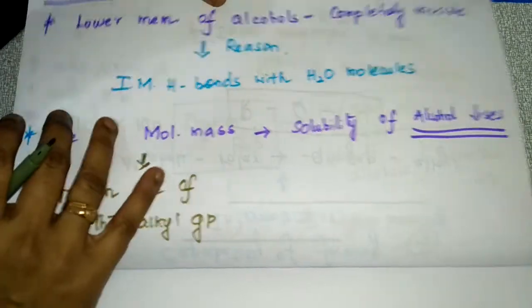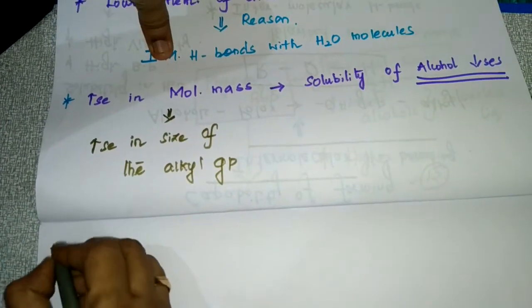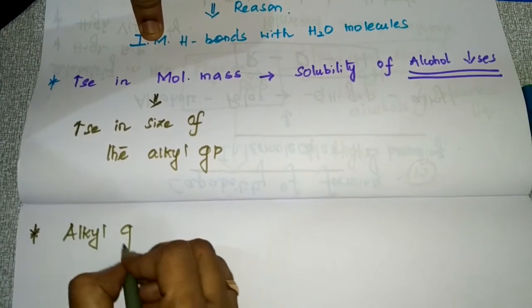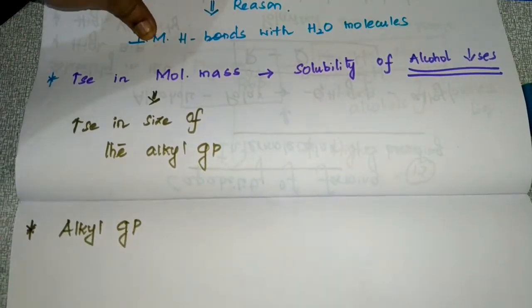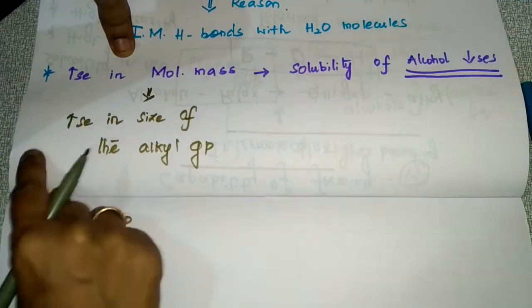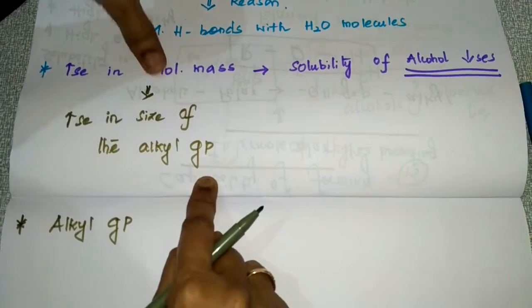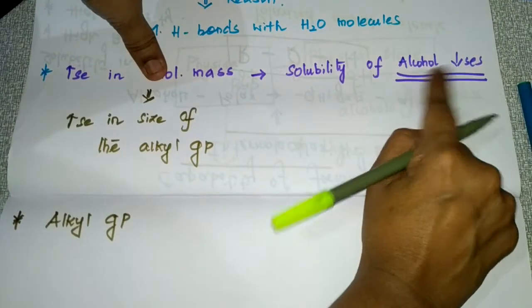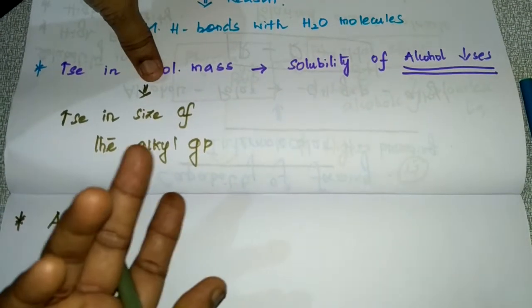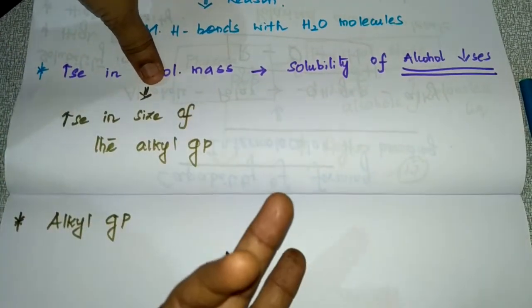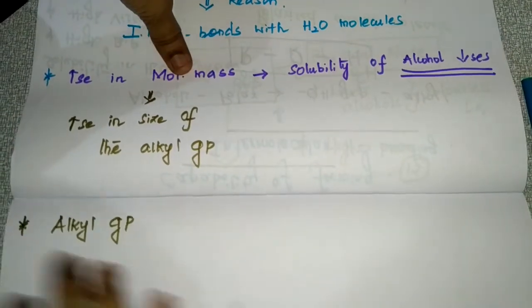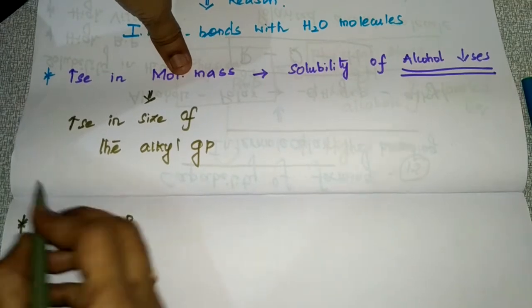And one more important point is the alkyl group. I told you, an increase in the size of the alkyl group decreases the solubility of alcohol. How does that happen? I'll give you the explanation.